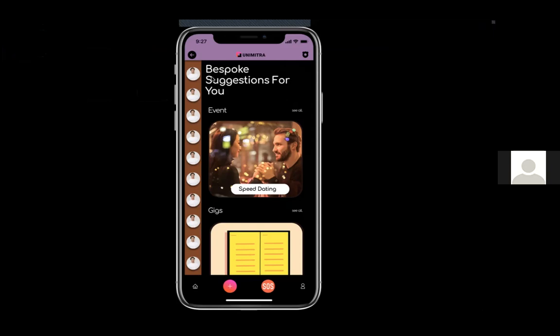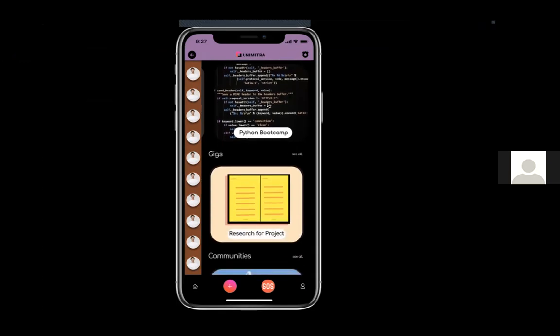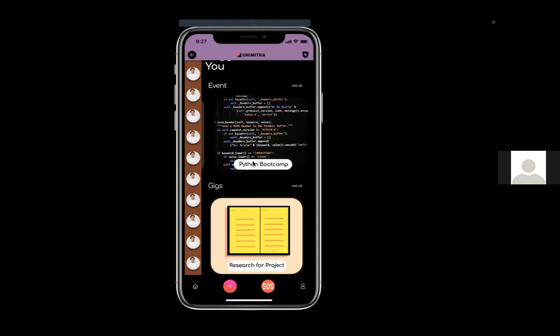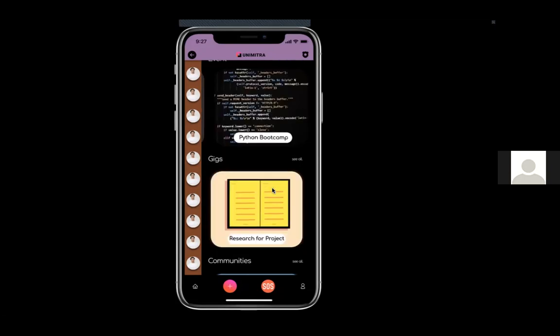Here, there are bespoke suggestions that have been curated just for you based on your interests and previous search history. The four main concerns of our app have been categorized here under events, gigs, communities, and freshman guide. I'll be taking you through each one of them.